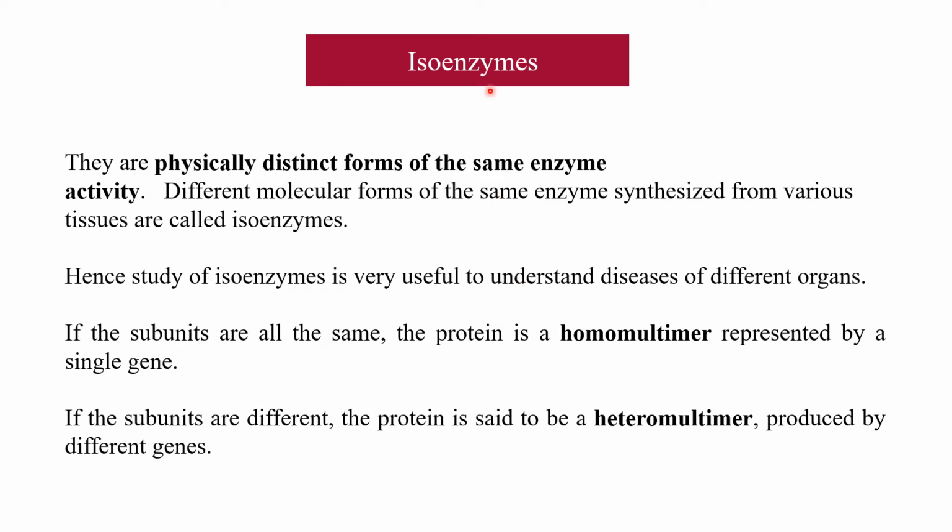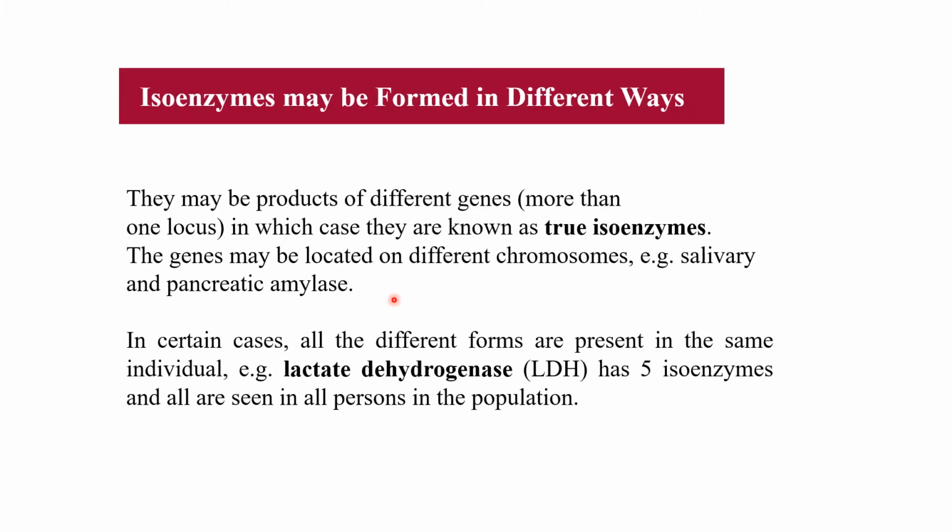And isoenzymes are made up of subunits. If all subunits are the same, the protein is a homomultimer, represented by a single gene. If subunits are different, the protein is said to be a heteromultimer, produced by different genes. Isoenzymes are formed in different ways. They may be the product of different genes, more than one locus, in which case they are known as true isoenzymes.